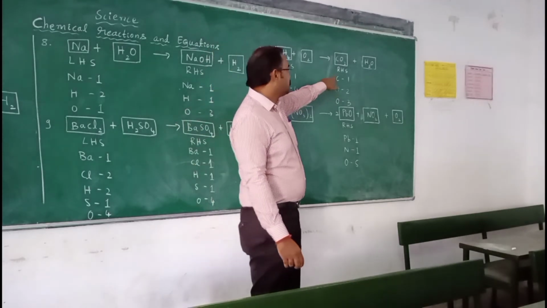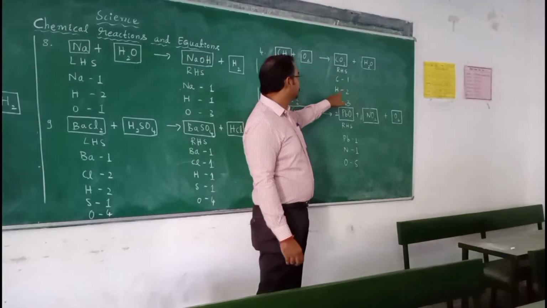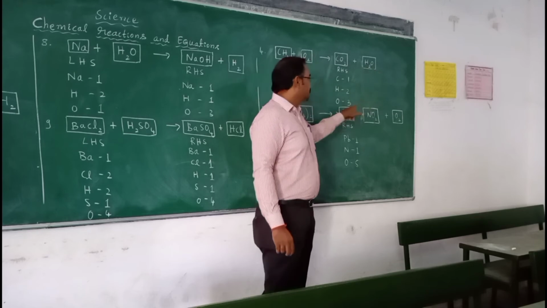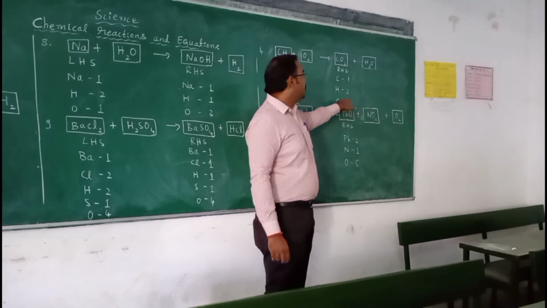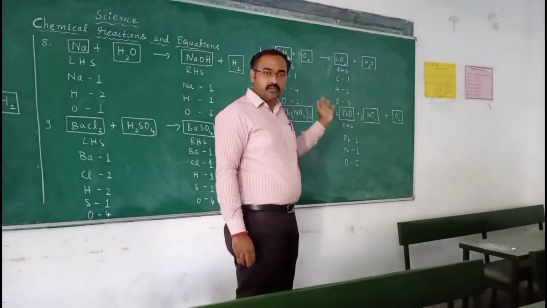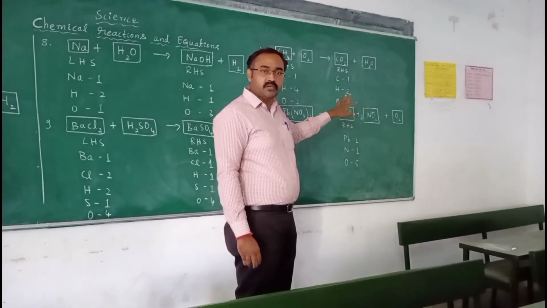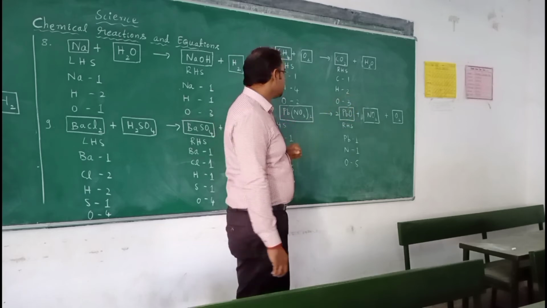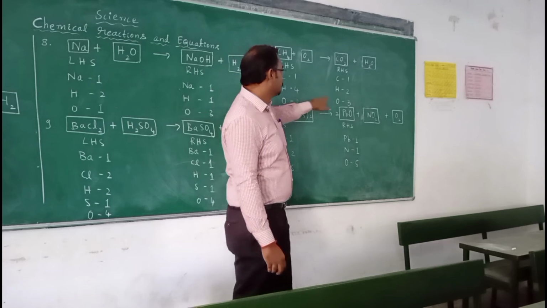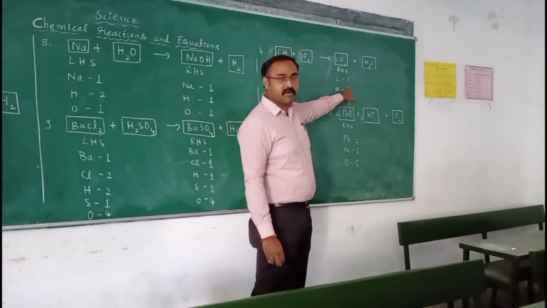And on the right hand side, carbon 1, oxygen 2 plus 1, so totally 3, and hydrogen is 2. Now we must balance both sides. If you look at the numbers, 1, 4, 2 and 1, 2, 3, the carbon atom is balanced.